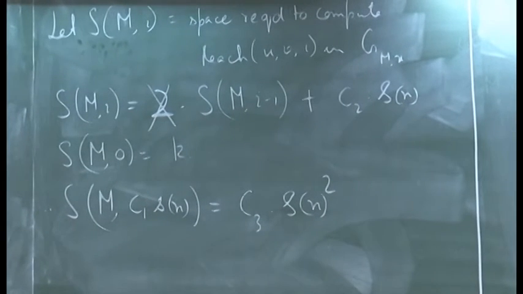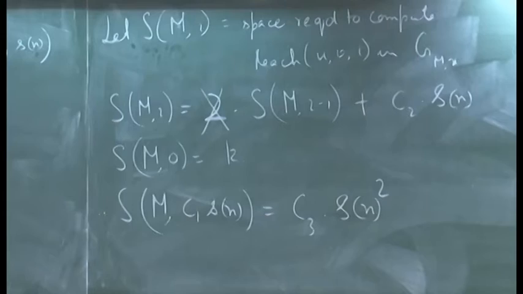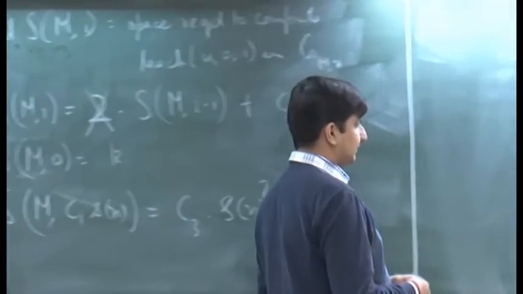Now let us look at some complexity classes that we can define for some fixed functions.